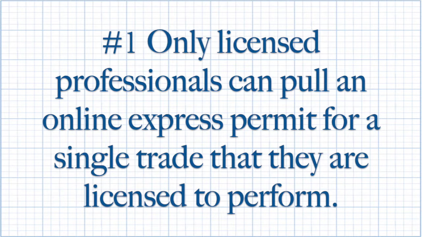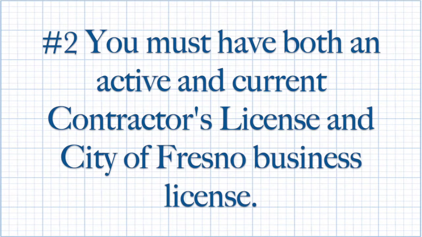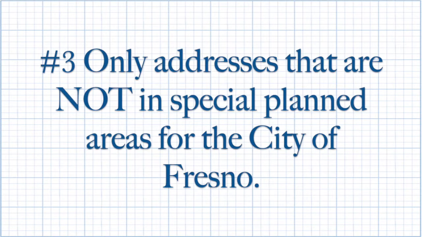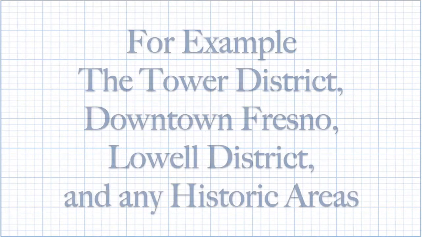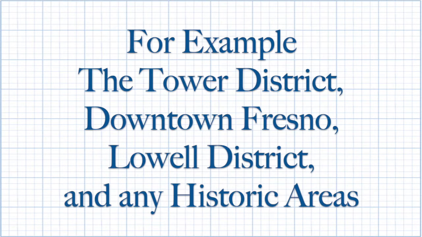Number 1, only licensed professionals can pull an online express permit for a single trade that they are licensed to perform. Number 2, you must have both an active and current contractor's license and a City of Fresno business license. Number 3, only addresses that are not in the special planned areas for the City of Fresno. For example, the Tower District, Downtown Fresno, Lowell District, and any historic areas.